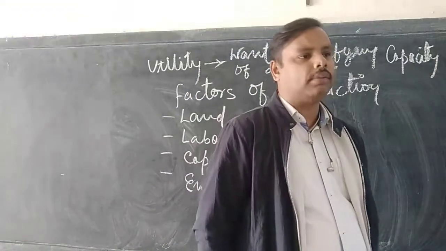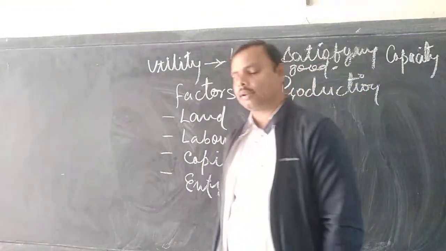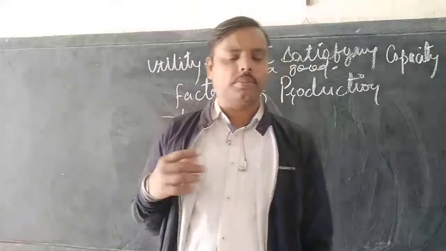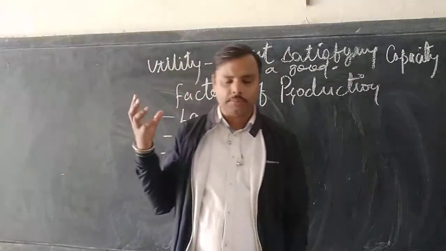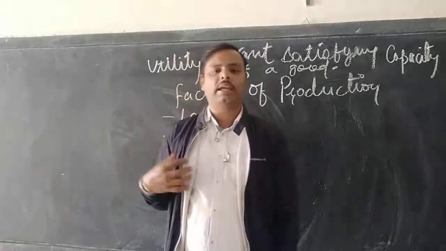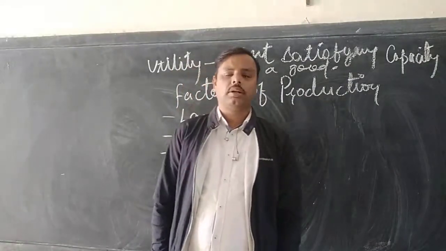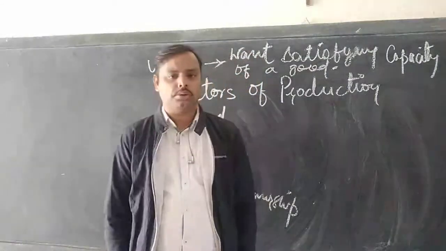I'll give you an example. When you pluck a fruit from a tree and consume it, that is one-time consumption. The life of that fruit has come to an end. After that, no consumption can take place. That is why it is referred to under the term single-use consumer goods.